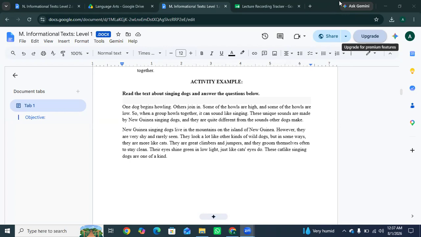An interesting fact is that they howl instead of barking. When many howl together, it sounds like singing. They live in the mountains of New Guinea, and they are shy and rarely seen. And they climb trees very well. They clean themselves like cats, and their eyes shine green in the dark. So these are the interesting facts about them.